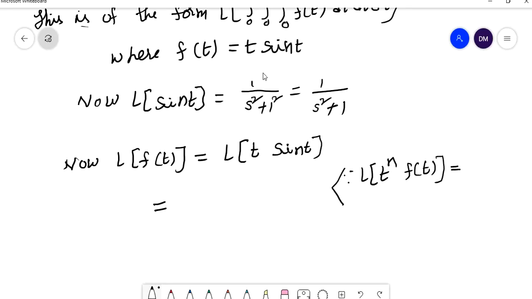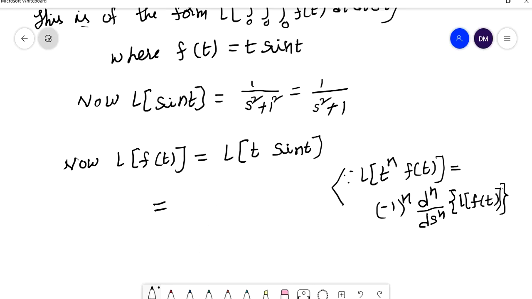So what is the value? Minus 1 whole power n into d power n by ds power n of f bar of s, where f bar of s is nothing but L of f of t. Both are the same. So here I can use the multiplication by t power n property. What is the n value here? The n value is 1.